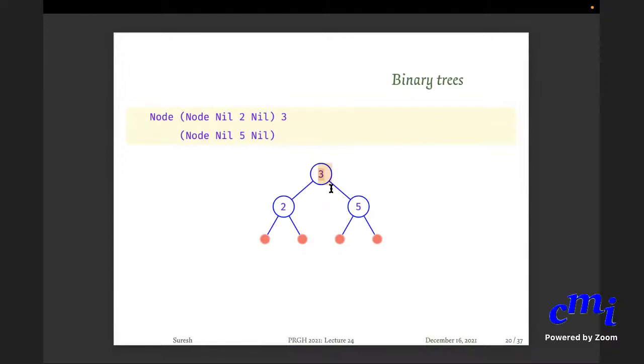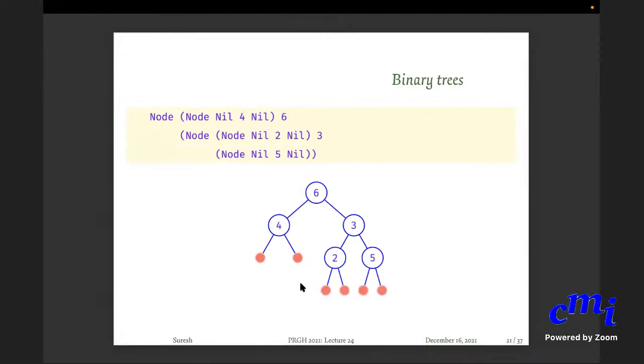Here is another binary tree. Node, the root is 6. The left subtree is node nil 4 nil. The right subtree is node 3, and its left subtree is node nil 2 nil. Its right subtree is node nil 5. So you can write binary trees like this.